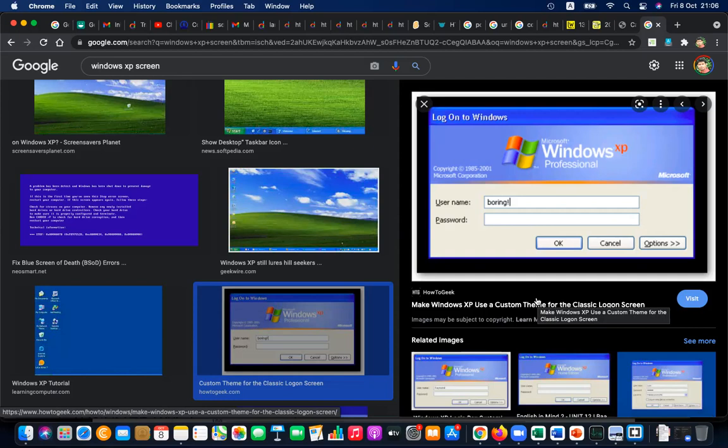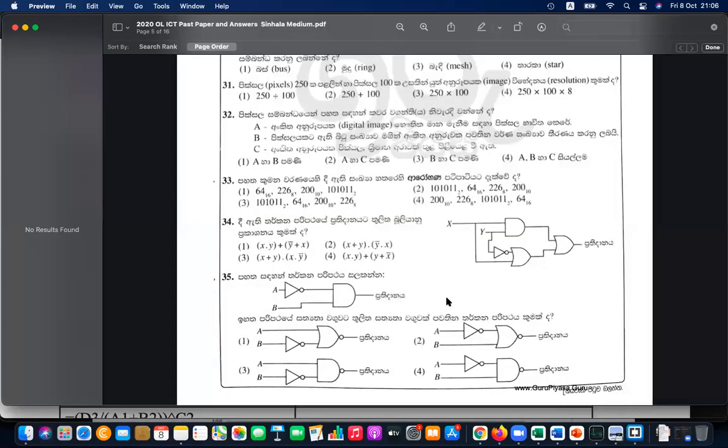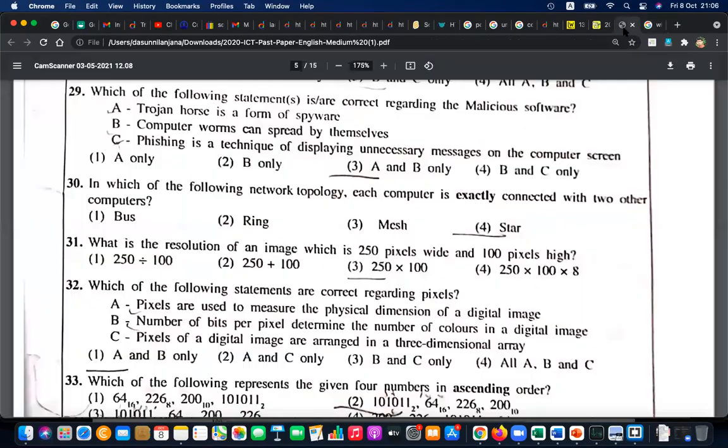And when you click on the link, if it is asking you the username and password of your bank or Facebook or Gmail, please be careful, it can be a phishing link. Okay, I think you have a good idea about phishing now. Phishing means trapping, trapping you to do something. So it is not like displaying unnecessary messages on the screen, but sending a kind of trap.